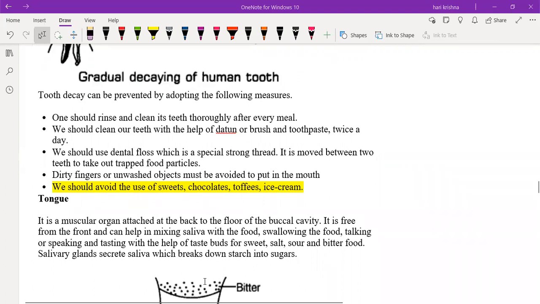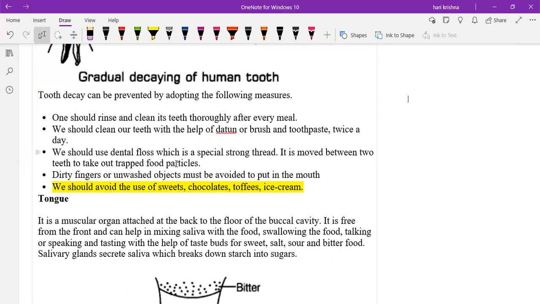We should use dental floss, which is a special strong thread, and it is moved between two teeth to take out trapped food particles. Generally, we should not use any needles or any other sticks, or apply the fingers directly, right? Instead of all these things, we can use dental floss. It is a special type of thread which can pass between the teeth easily, and you can remove the trapped food particles between the teeth. So instead of using nails or any other iron articles or steel articles, you can use the dental floss.